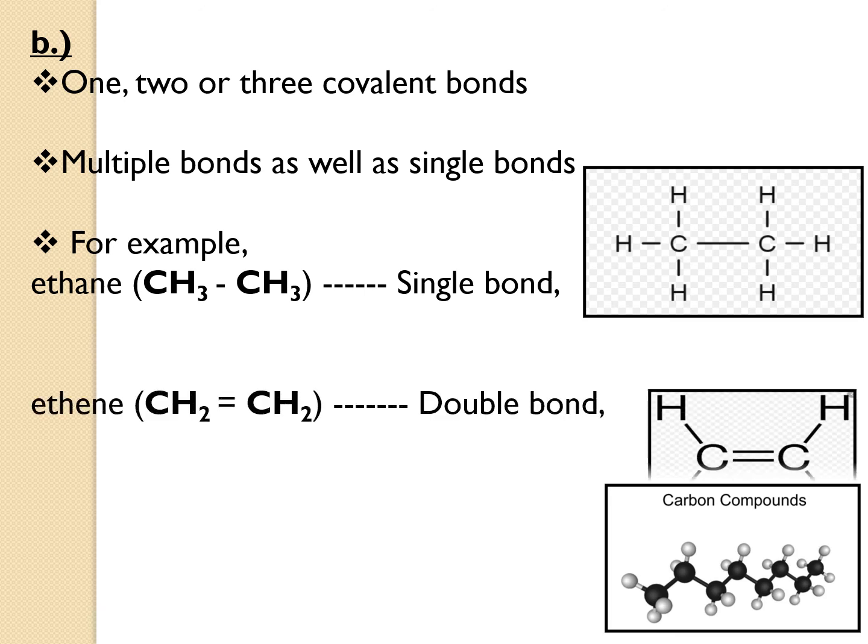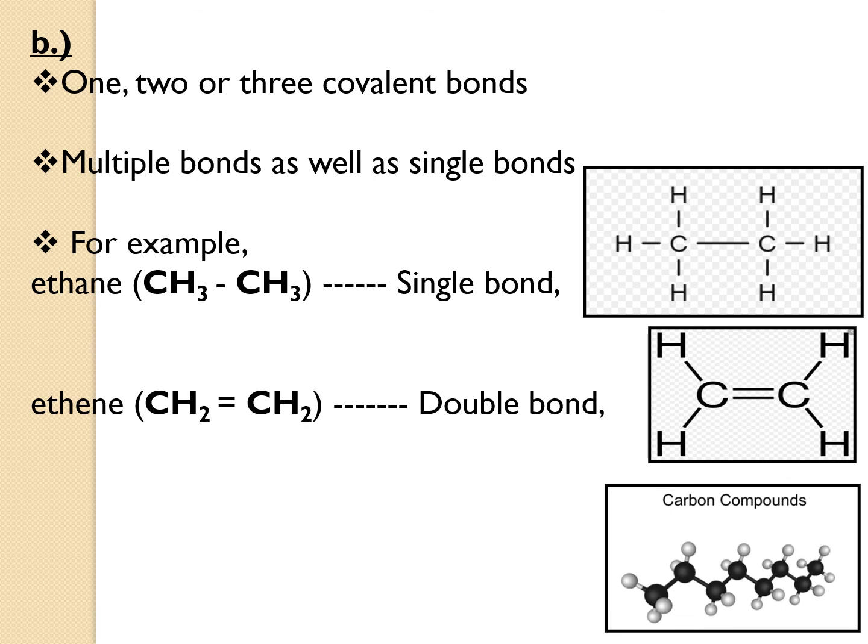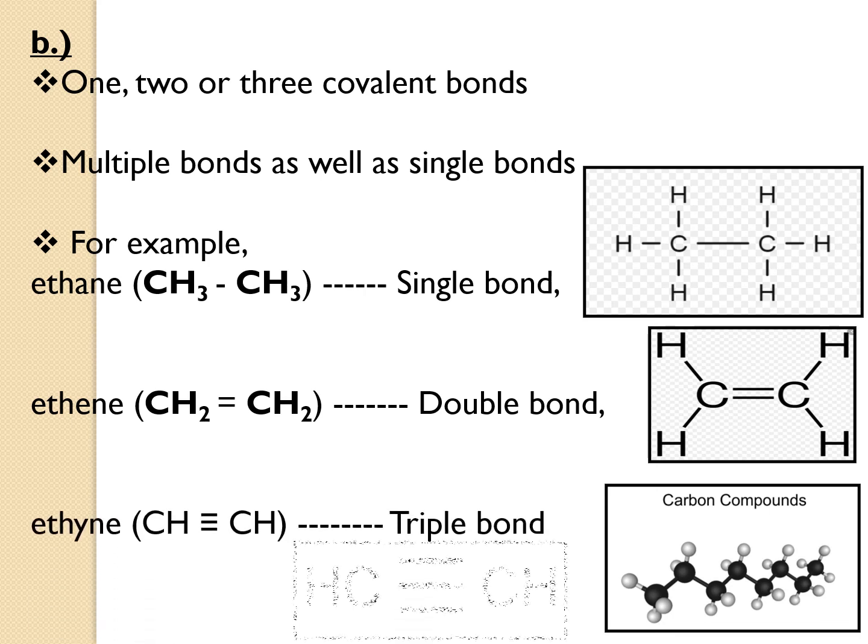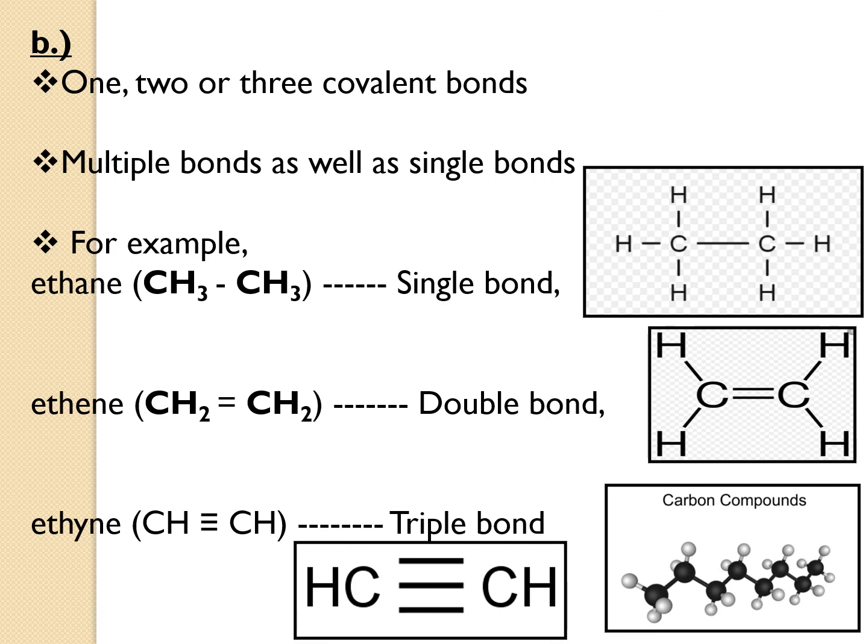Next one is ethene. If you see the structure, two carbon atoms are joined by a double bond. That means four electrons are shared, two from each of the carbons, and that is why it develops a double bond in nature. The last one is ethyne. Ethyne, if you see, carbon to carbon, there are three bonds. That means six electrons, three pairs of electrons, from each of them are coming, and that is why we get three bonds. So carbon has a property to form single, double and triple bonds.